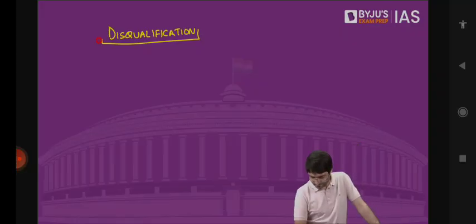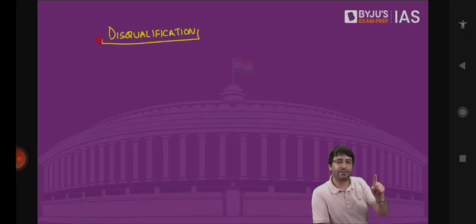So reservation in local panchayat, how much percent for women? That comes under the 73rd Amendment. Not less than 1/3 seats in panchayati raj institutions shall be reserved for women.